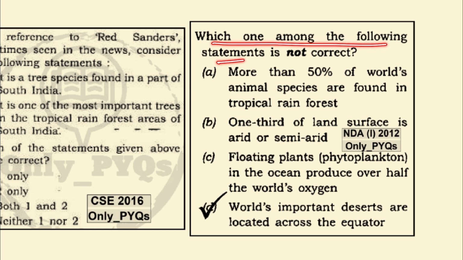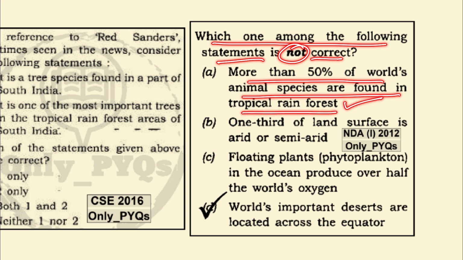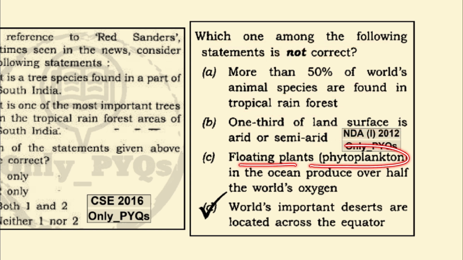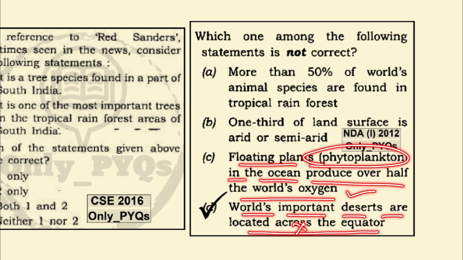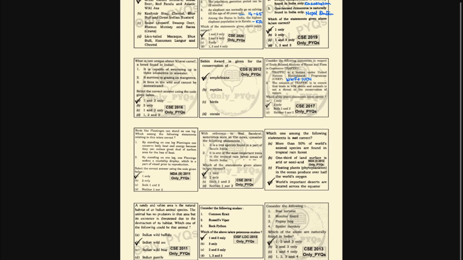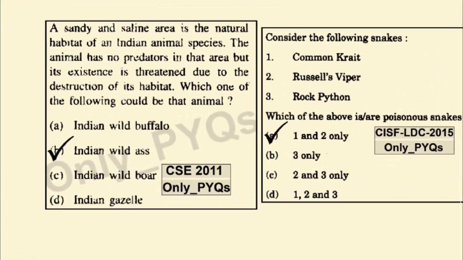Which one among the following statements is not correct? More than 50% of the world's animal species are found in tropical rainforests. Correct. One third of the land surface is arid and semi-arid. This is also correct. Floating plants like phytoplankton in the oceans produce over half the world's oxygen. This is also correct. The world's important deserts are located across the equator. No, these are not located across the equator. So this becomes the wrong statement.